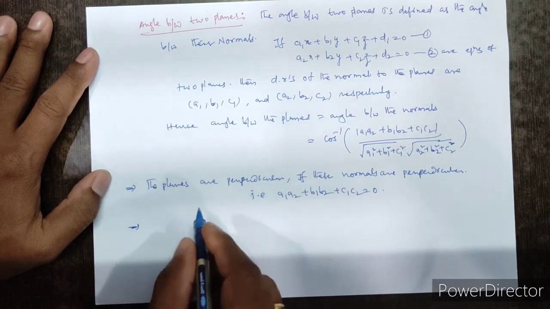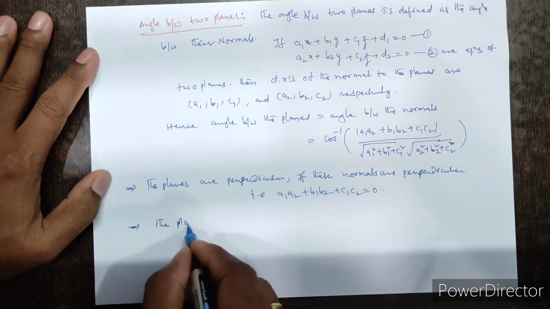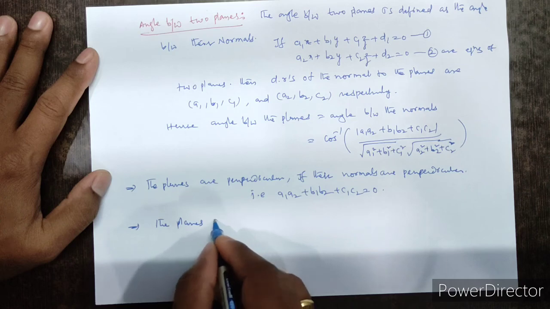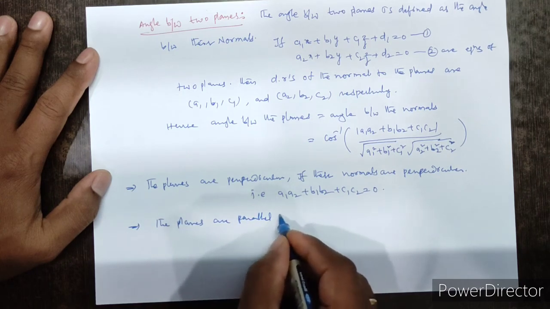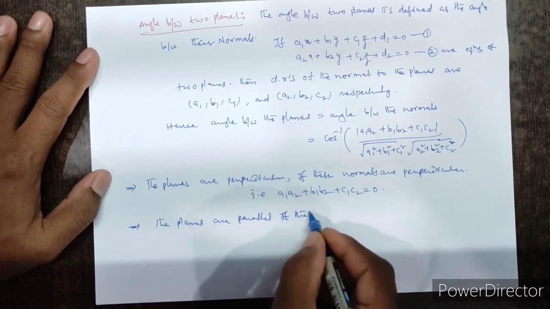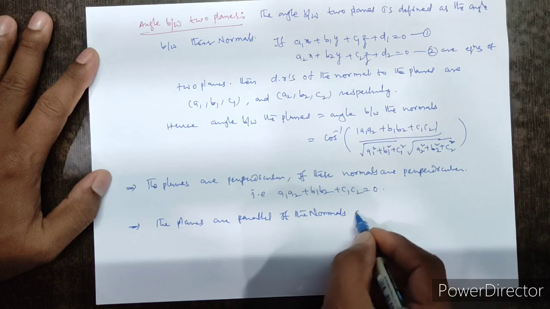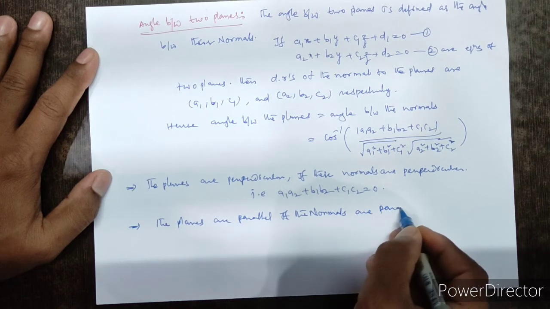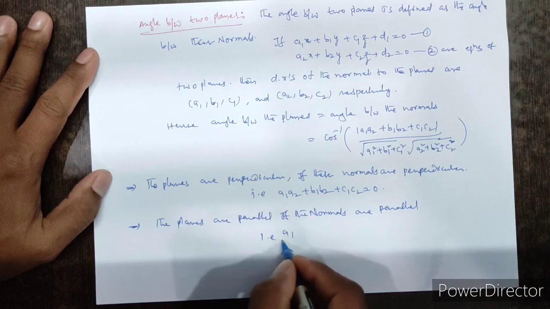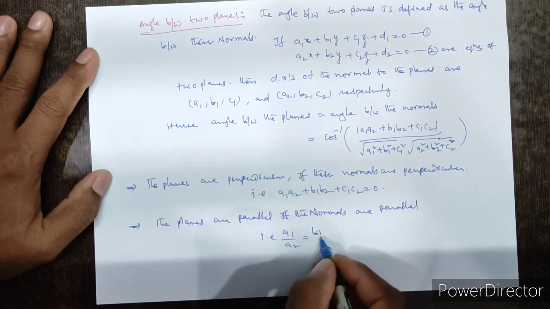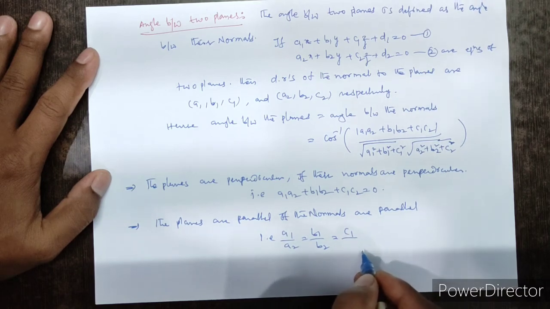Second point from the angle between two planes: the planes are parallel if the normals are parallel, that is a1 by a2 equal to b1 by b2 equal to c1 by c2.